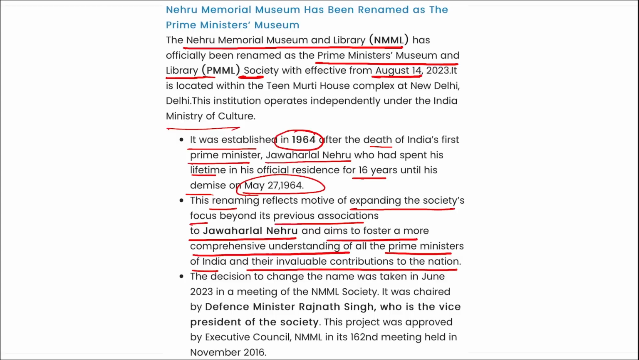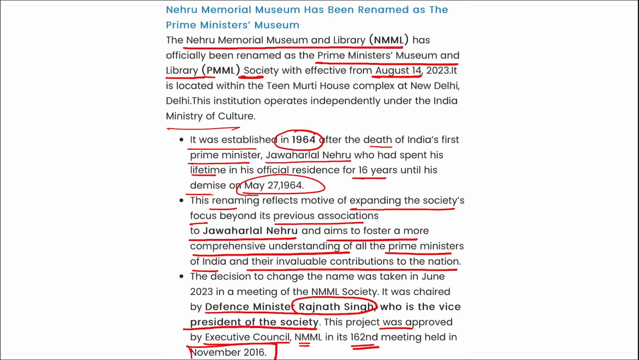Right? The decision to change the name was taken in June 2023 in a meeting of NNML Society, that is Nehru Memorial Museum and Library Society, correct? It was chaired by our Defense Minister Rajnath Singh, who is the vice president of the society, and this project was approved by Executive Council NNML in its 162nd meeting that was held in November 2016. Correct?